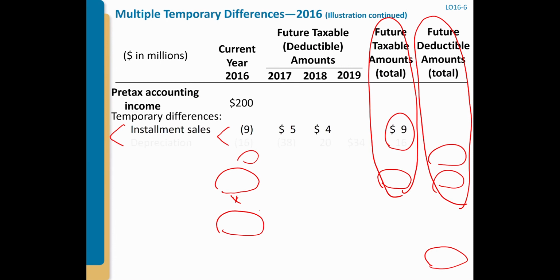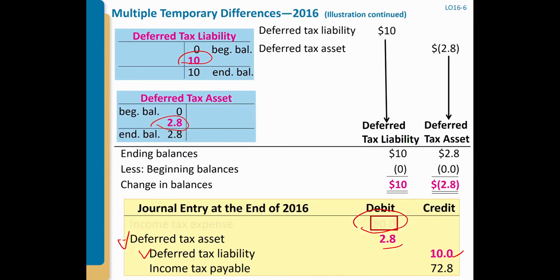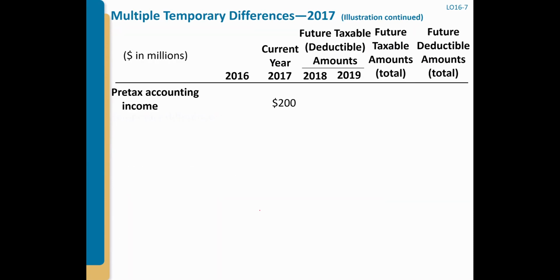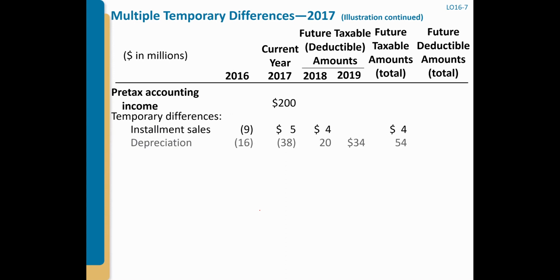So let's go to 2017. Let's say pre-tax accounting income is 200, and for the installment sales, remember now you actually collect, right? We collect 5 million. Now we need to pay tax. And for depreciation, the difference further increases.